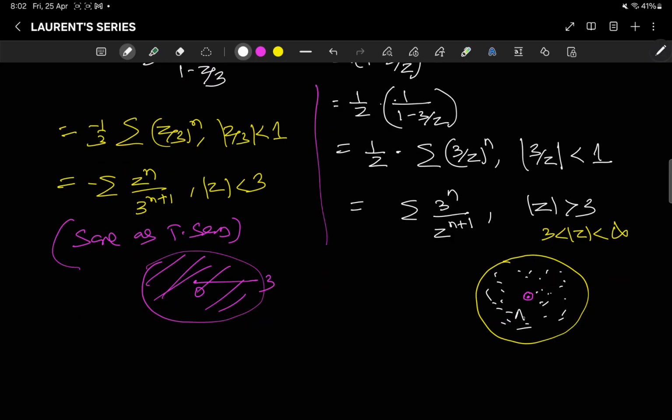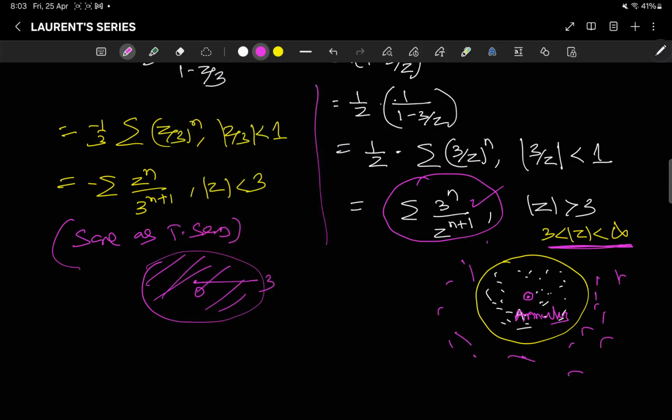Now actually this is the annulus here. But we are talking about this when 3 is less than |z| less than infinity. Now this series is beyond this, means it is in this region. It is beyond 3. If this is my 3 here, we are talking about within this region. This is the Laurent series, right? So we can have Laurent series in different regions. Let me solve a few more examples, then your idea will be clear.